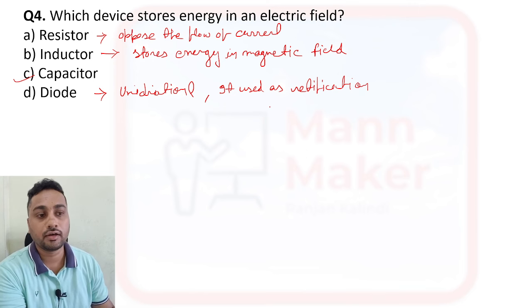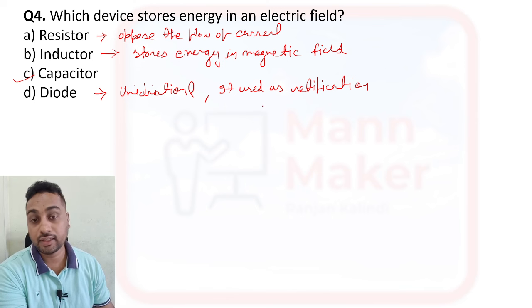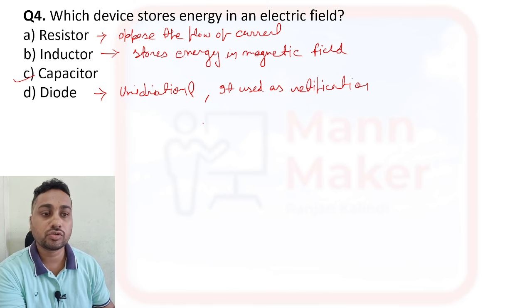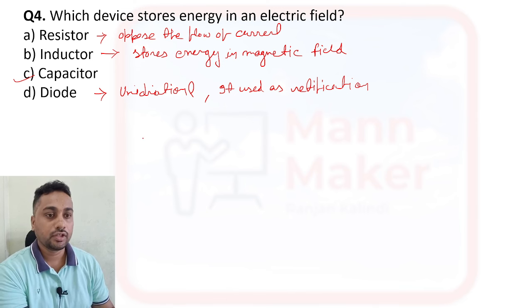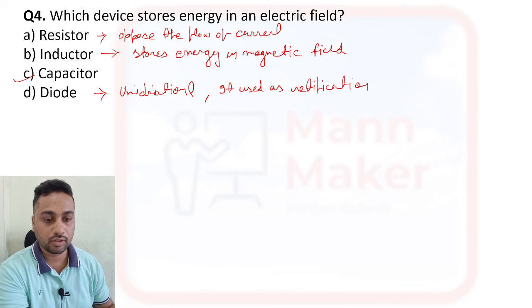You have read about half wave rectifier and full wave rectifier, that is the rectifier circuit. In the rectifier circuit, we are using diodes to convert AC to DC. All right. So these are the basic information about all the options. You have to remember all the points.